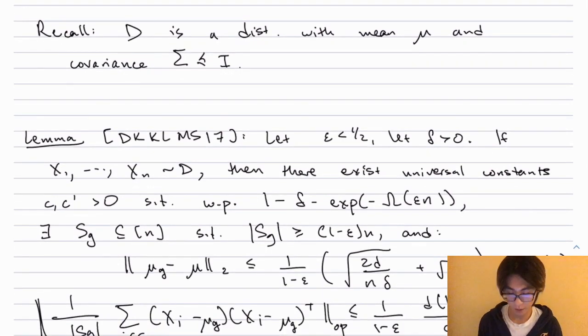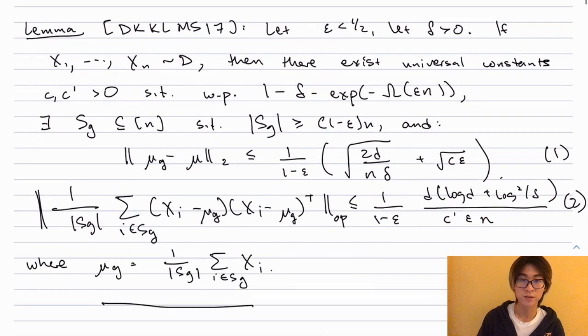So let's just briefly recall the setting. Recall that we have a distribution D, and we're going to call its mean mu, and we're going to assume it has covariance sigma, which is spectrally upper bounded by the identity. So all its eigenvalues are at most 1. Then the lemma is this thing, which I'll let you parse. Let me just state what it says at a high level.